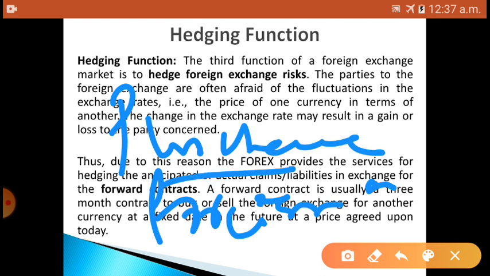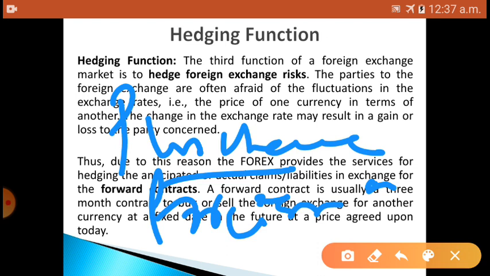That is called the hedging function. The forex market performs the function of hedging to cover the risks of fluctuations in the value of a currency. Hedging means equating one's assets and liabilities in foreign currencies to avoid the risks arising from future changes in the value of currency.